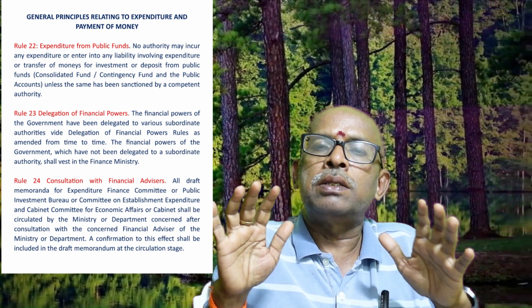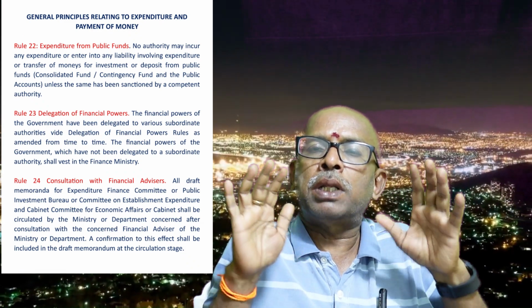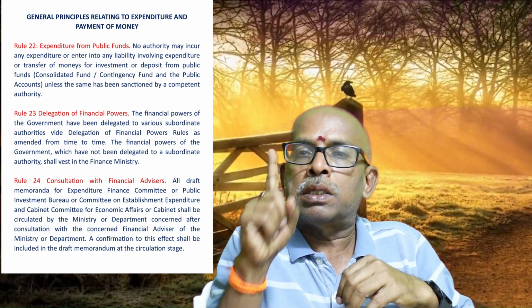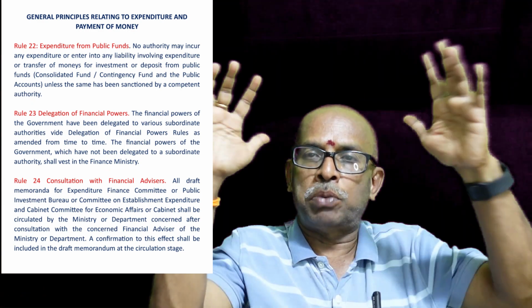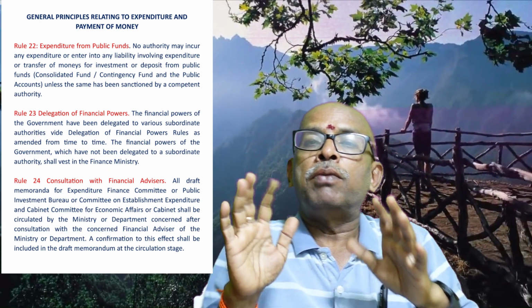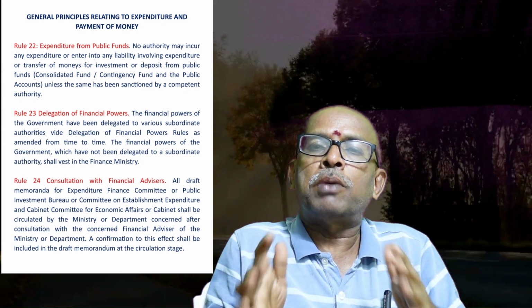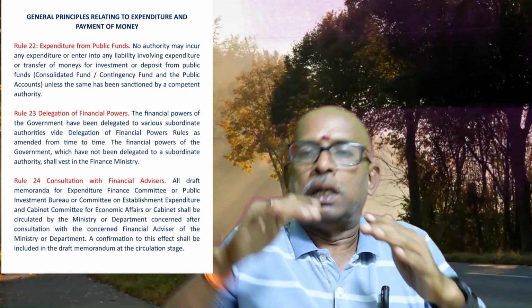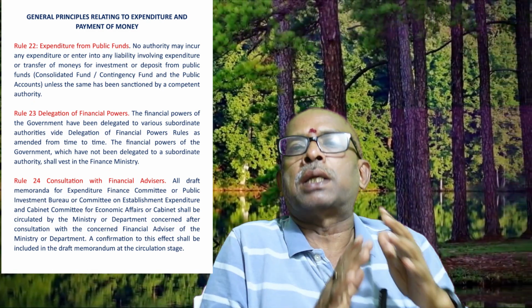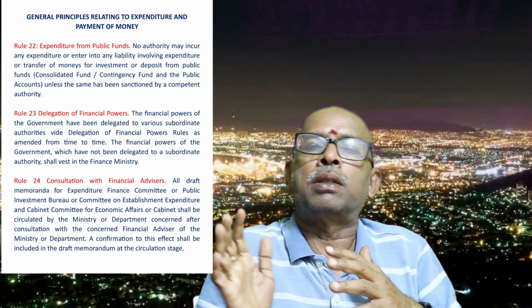The delegated things are nothing but each department's authorities are considered to be subordinate authority. Then who is the final authority? The President of India. The President of India is the authority for the Government of India, and each department is headed by a secretary. Down the line, from the secretary, everybody is a subordinate authority.